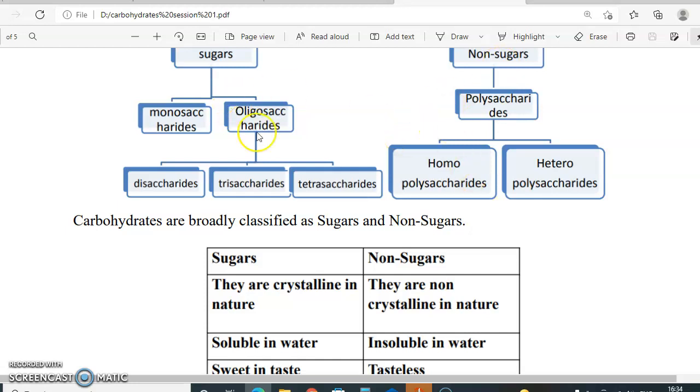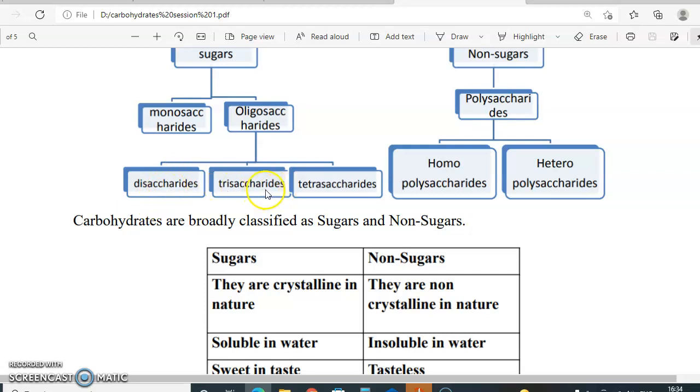Now, oligosaccharides can be further classified as disaccharides, trisaccharides, and tetrasaccharides. Similarly, polysaccharides can be further classified as homopolysaccharides and heteropolysaccharides. What do we mean by disaccharides? Disaccharides on hydrolysis yield 2 monosaccharides.